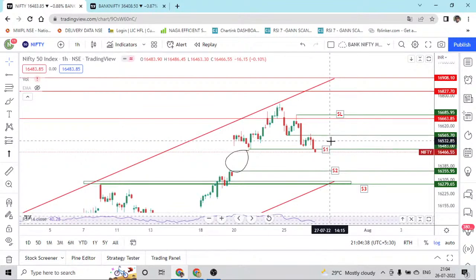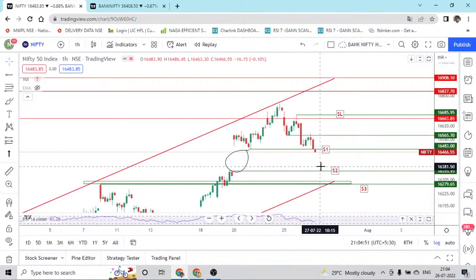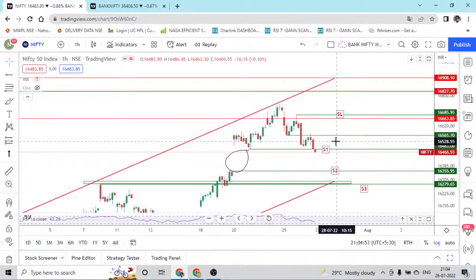Always pick the tops to take a short when it is making a downside move, and when it is making an upside move, then we can look for the bottom to buy the stock or index. So right now we are in a downtrend, so definitely we will wait for the resistance to make a short trade. We can go for a future short, or we can go for a put option buy at this level, which is 16,565. So that is the level for tomorrow.